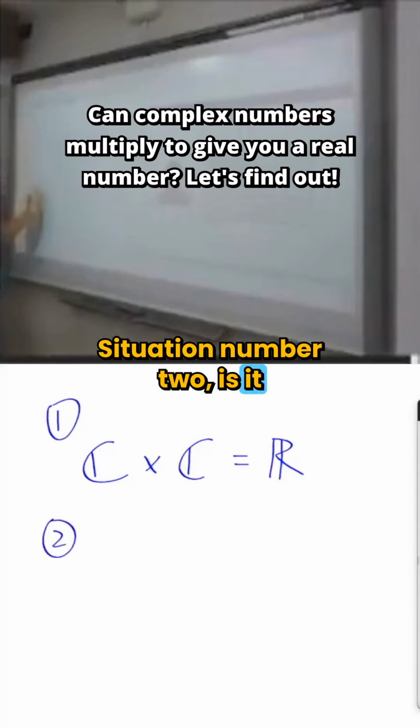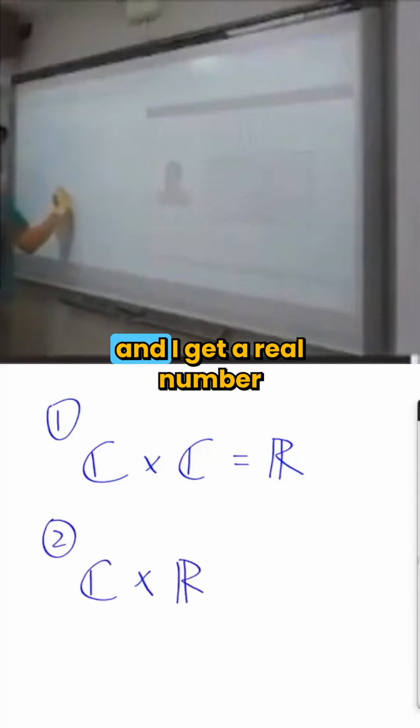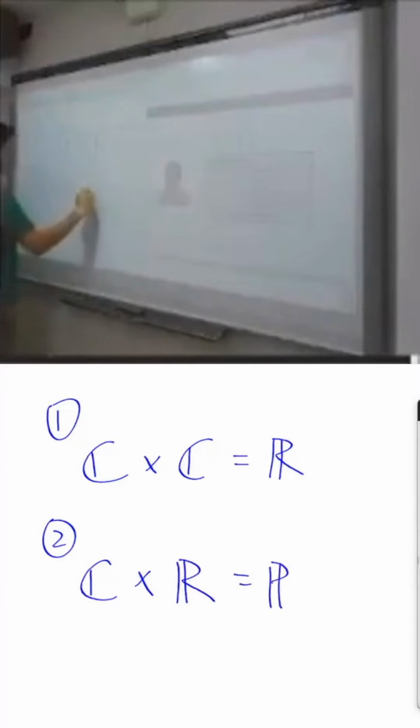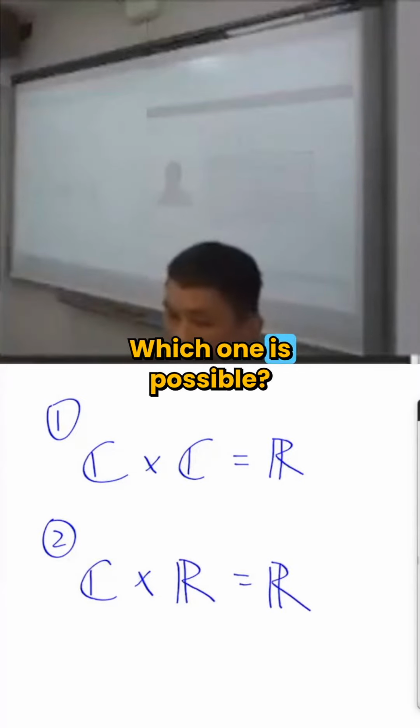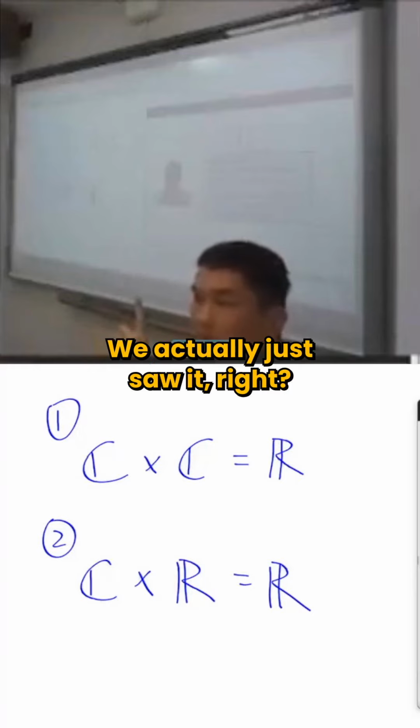Situation number two, is it possible that I have a complex number, I multiply by a real number, and I get a real number? I see some people nodding their heads, right? Which one is possible? Number one is possible. Why is number one possible? We actually just saw it, right?